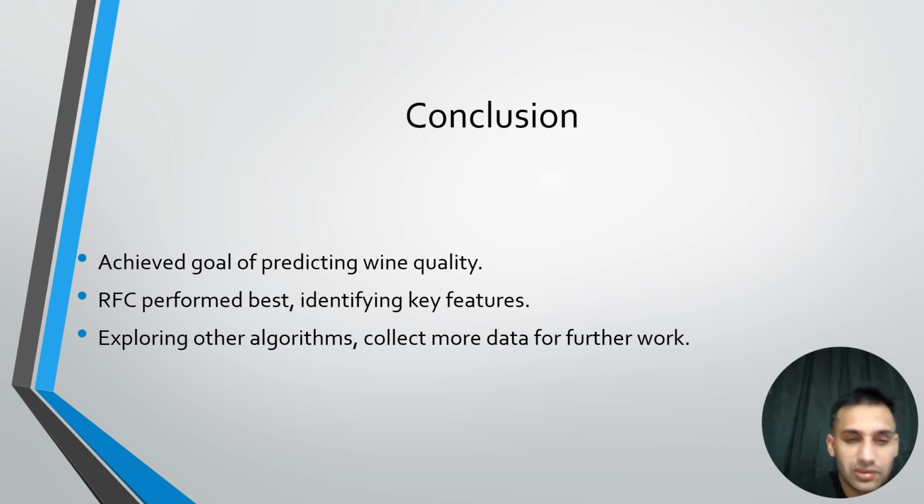And by collecting further data, we can do further work on this model to make it more accurate and more precise in identifying the quality of wine, rather than human beings or any other testers that are used locally or on a cultural or primitive basis.